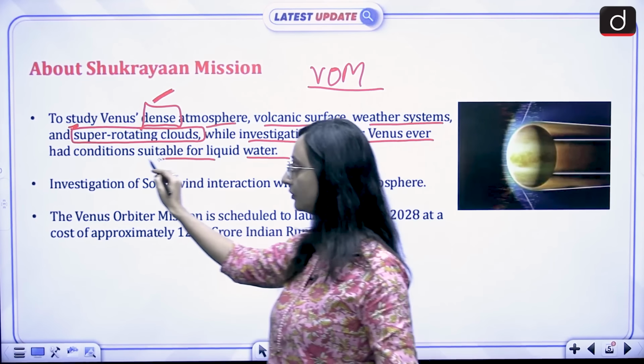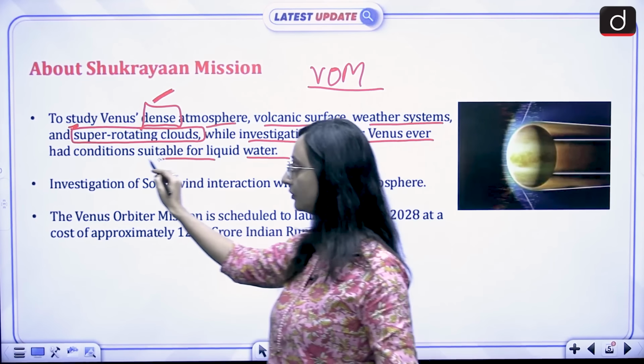Right now, there is no liquid water present on the surface of Venus, but scientists think that maybe millions and millions of years ago, there were vast oceans, there was liquid water present on Venus. Then what went wrong? What went wrong over these millions of years that now Venus has become absolutely hostile when it comes to supporting life?